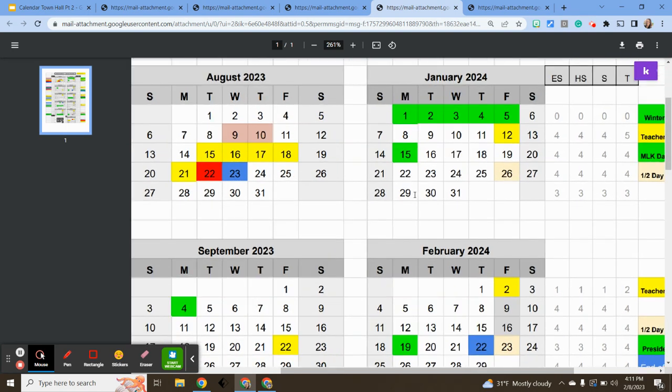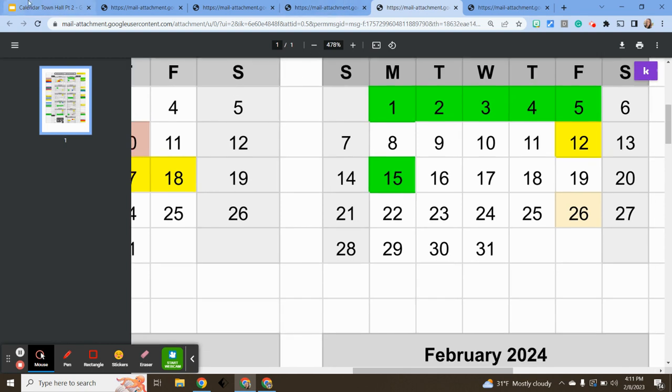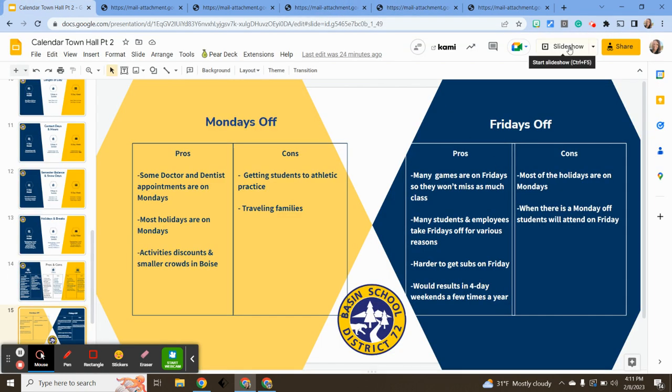So on January 15th, there's a holiday. So on that Friday the 19th, students would be in school. So there's that swap, which again results in a 4-day weekend if you have the 12th, 13th, 14th, and 15th, which could allow for some travel time. So just depends on how you look at things.